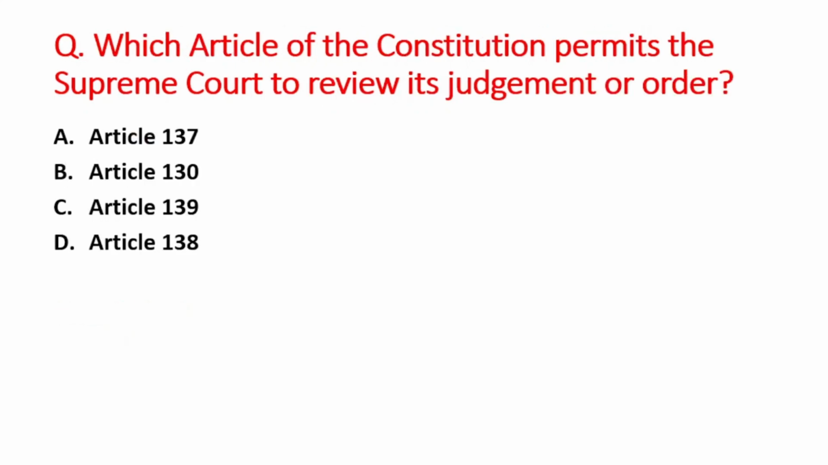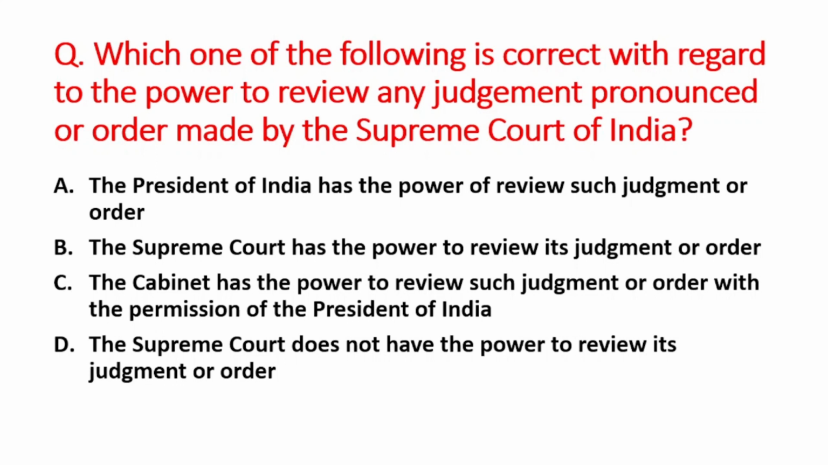Next question is, which article of the Constitution permits the Supreme Court to review its judgment or order? A option is Article 137, B is Article 130, C option is Article 139, and D option is Article 138. So right answer is option A, that is Article 137.